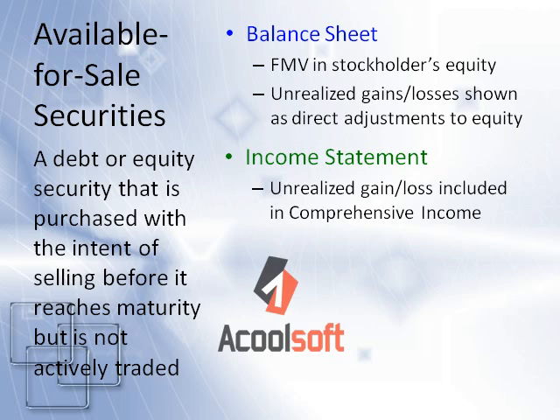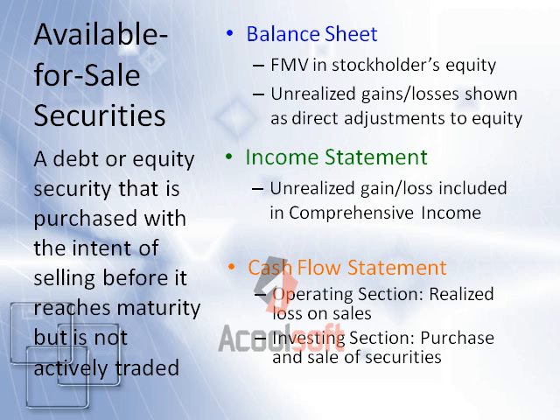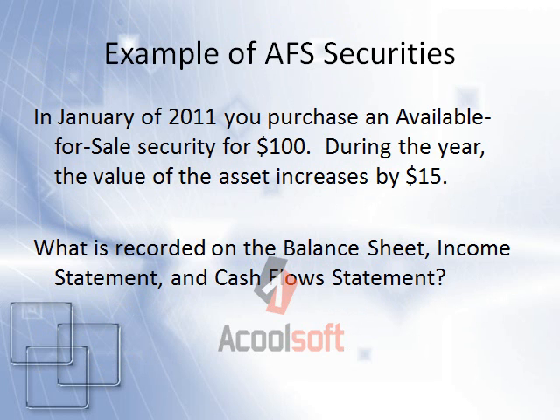Second is the income statement. For an available-for-sale security, the unrealized gains and losses are excluded from net income and included in comprehensive income. Finally, the cash flow statement. We record the changes in the realized losses in the operating section. We record the purchase and sale of securities in the investing section.